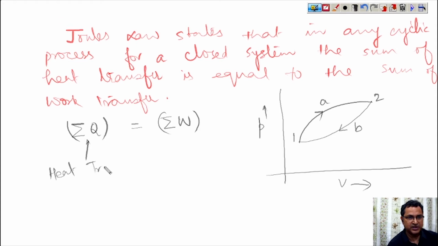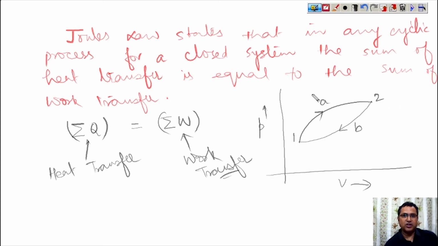This is your heat transfer and this is your work transfer. So this is Joule's law, and on the basis of Joule's law, the first law of thermodynamics depends.